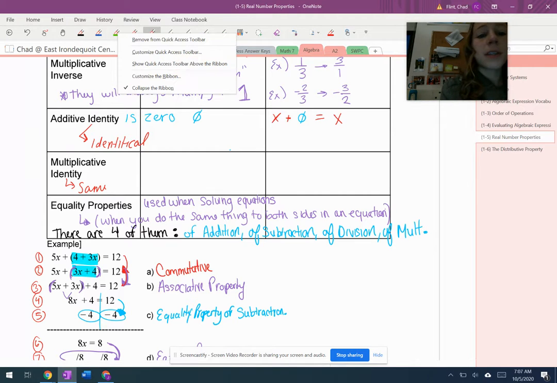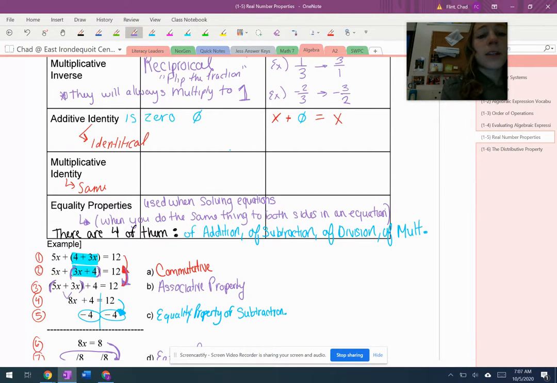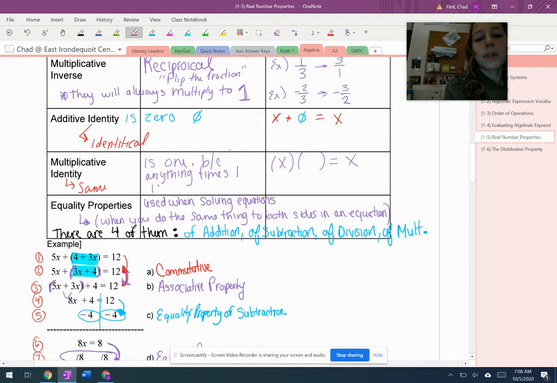And same kind of thing with the multiplicative identity. The multiplicative identity, what can I multiply any number by and still get that same number back? The multiplicative identity is 1. And that's again because anything times 1 is itself, just like anything plus 0 is itself. You're not changing any of that at all. So there are those identity properties.